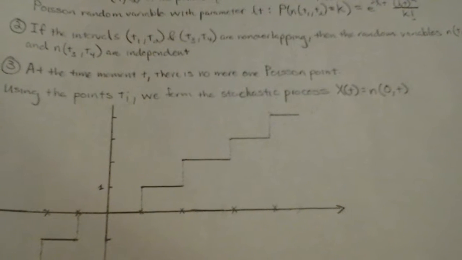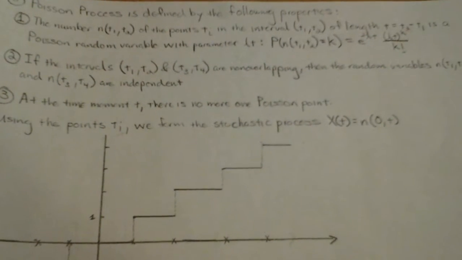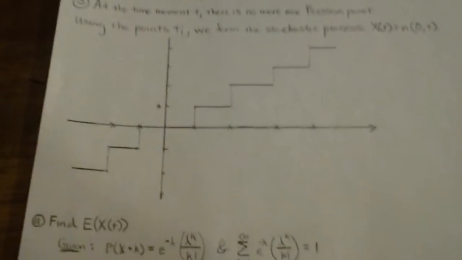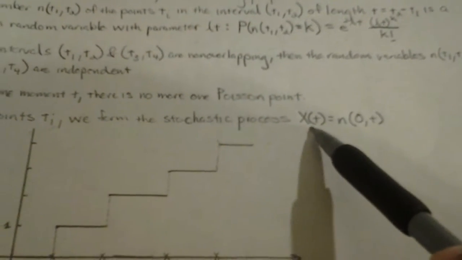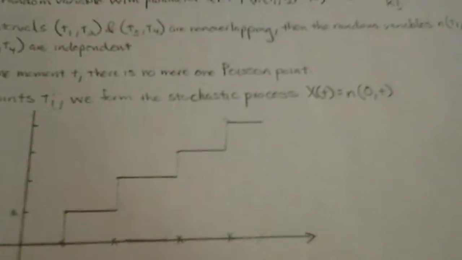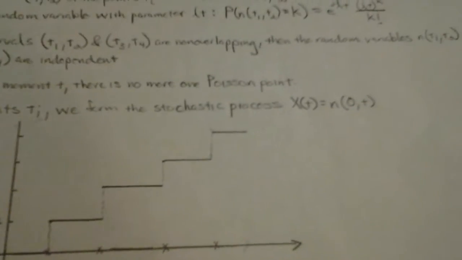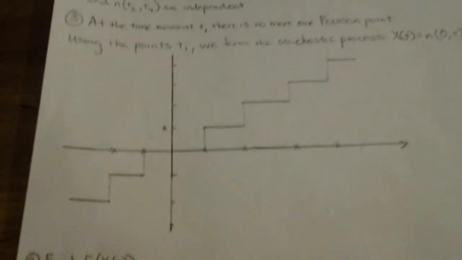We form a stochastic process. We define X of t as being equal to the N from the time points 0 to t. And what the problem is going to ask us to do is define the expected average of this X of t, as well as define the autocorrelation of this X of t at t1, t2. Those are the two parts of this problem. So we're going to proceed.